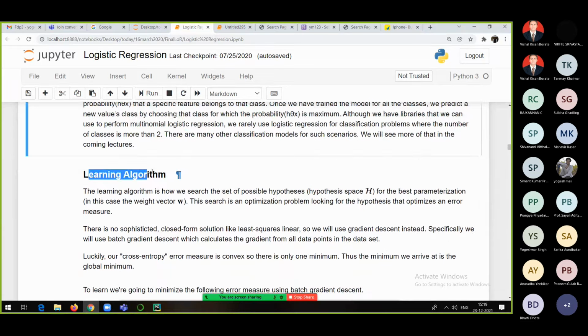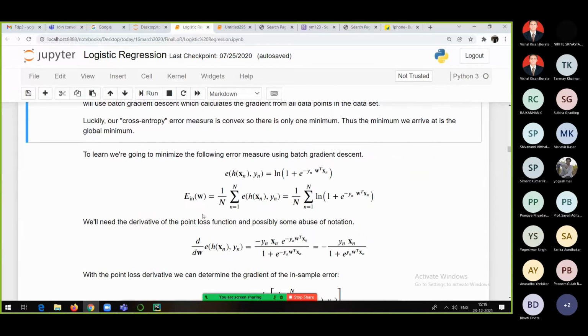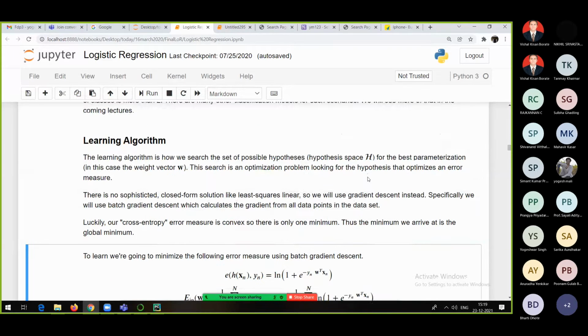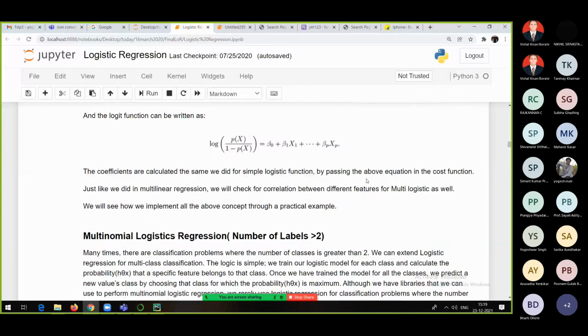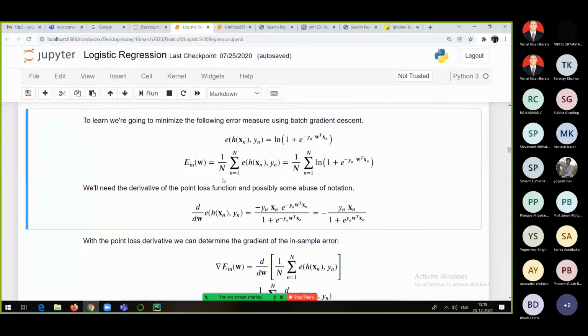Okay, and then talking about learning algorithms, some mathematics is shown here, everyone. Now see, what is this? This is a cost function. E of error is nothing but the error of h of xn comma y of n. xn is nothing but the input, h of xn is the output given by our model for this particular input, and yn is the original output. So the error is the difference between them. That error is again in terms of the log of this particular term, the way we have seen previously. The same thing is applied here.